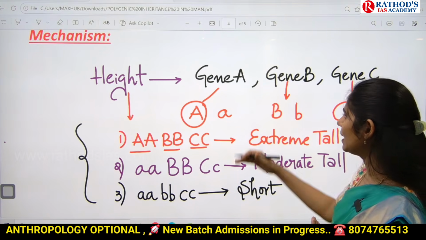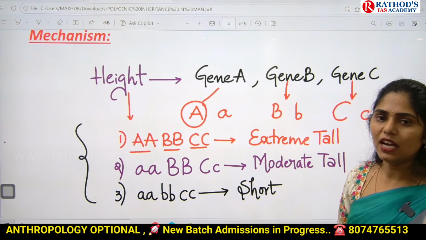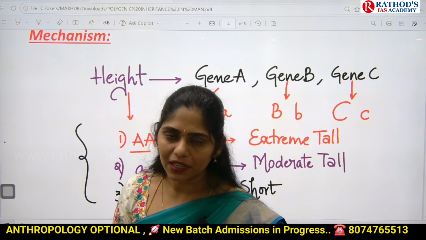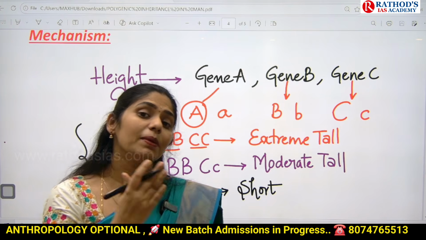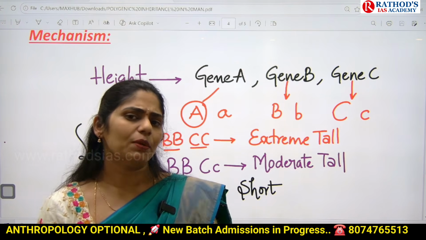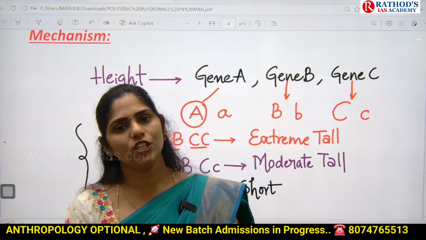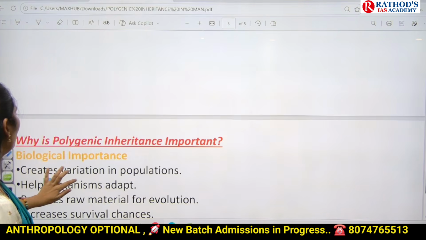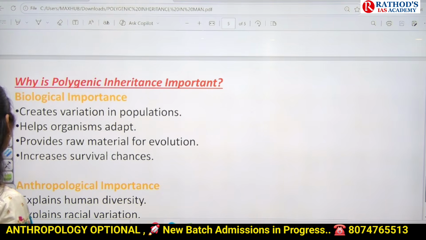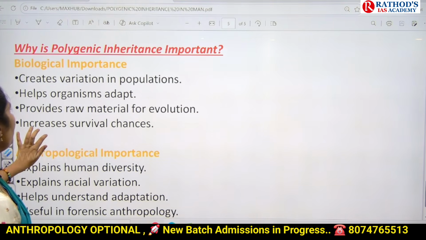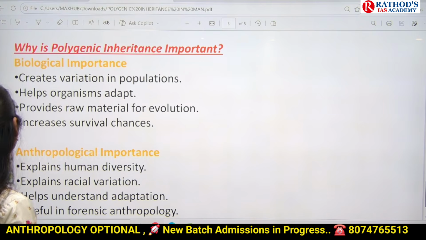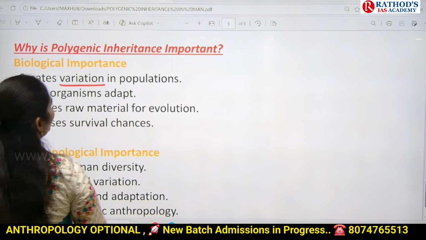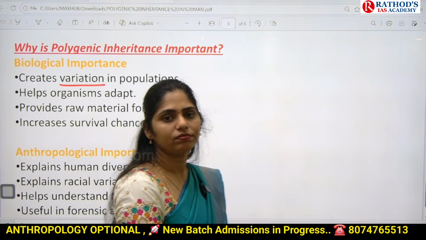So actually this is the mechanism through which we can understand there are certain characters or traits in our body that are guided not by a single gene, but by multiple genes, and this type of inheritance is called polygenic inheritance. And now let us see what is the significance of polygenic inheritance, why it is important. If you see from a biology, science point of view, this polygenic inheritance creates different variations in a population.